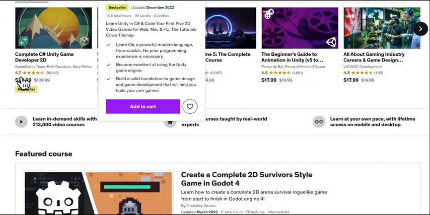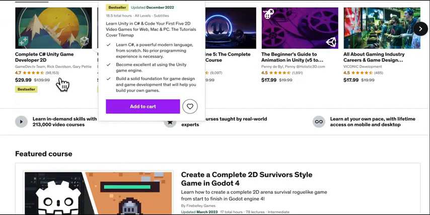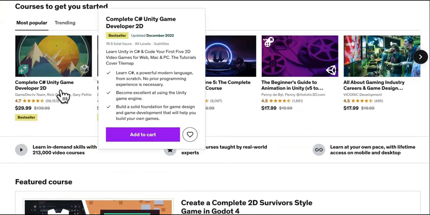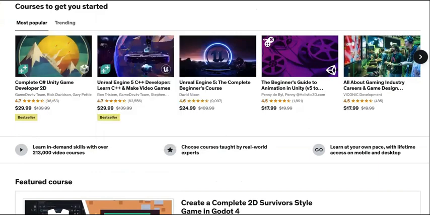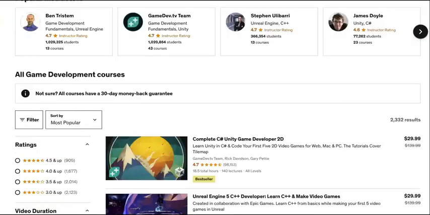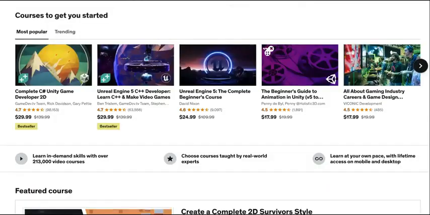Okay, so this one says a 4.7. They're selling it for $29 and they have 98,000 plus students. Now that's awesome. So this is called Complete C# Unity Game Developer. So keep in mind that using this method that I'm showing you today, you guys do not have to have any experience whatsoever to sell these assets that are going to be built with ChatGPT.